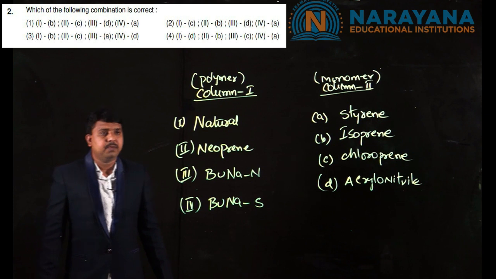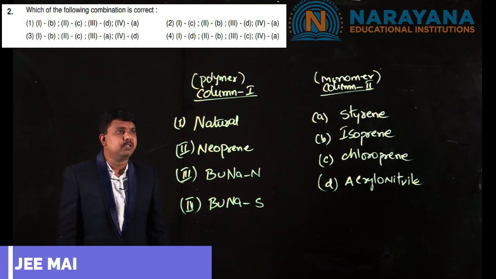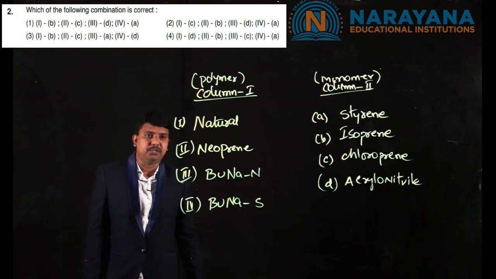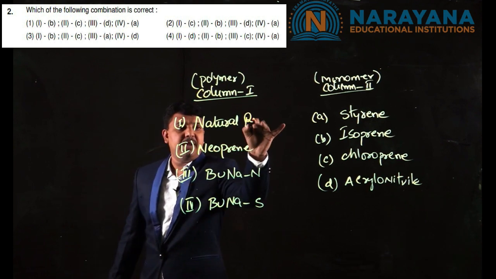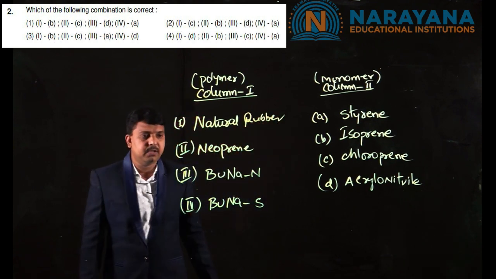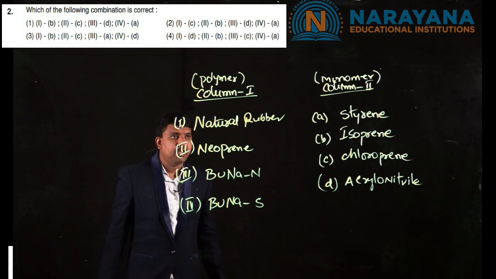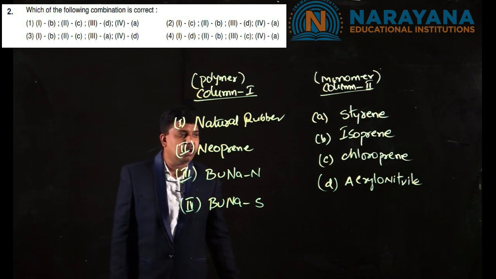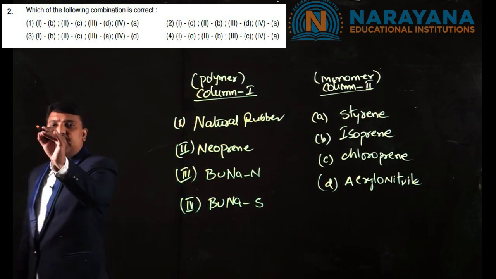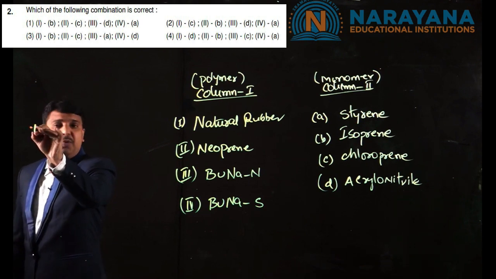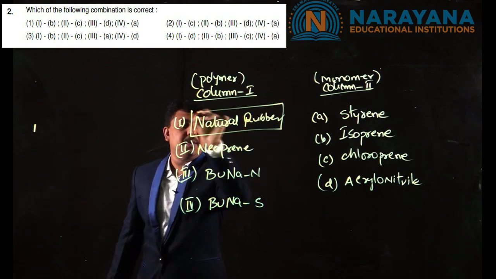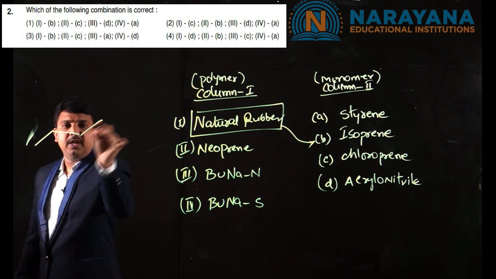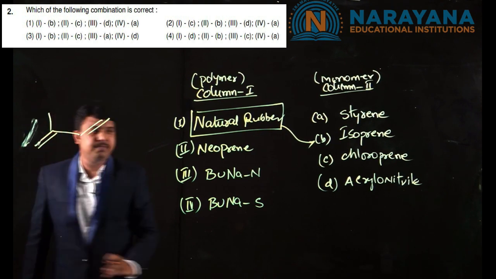In this question, it's a matching of polymers to their monomers. Here in column 1, they have given 4 polymers: natural rubber, neoprene, Buna-N and Buna-S. And in column 2 we have monomers: styrene, isoprene, chloroprene and acrylonitrile. We need to match. Natural rubber is a polymer of isoprene. Isoprene is 2-methyl butadiene.